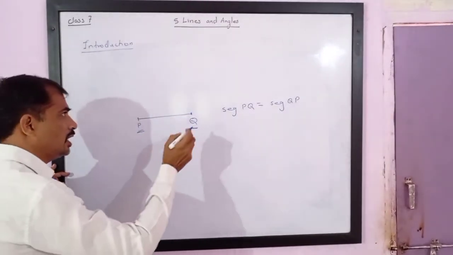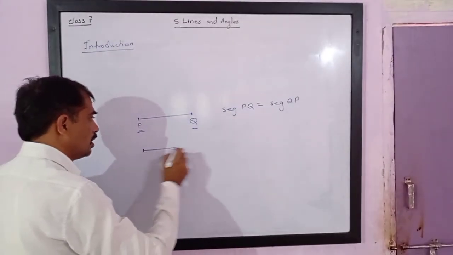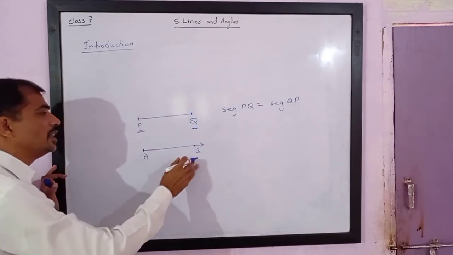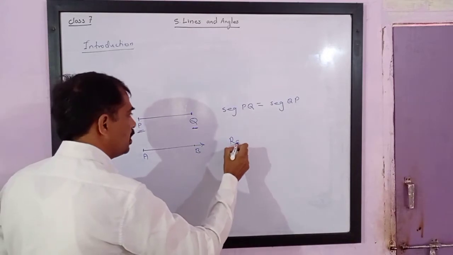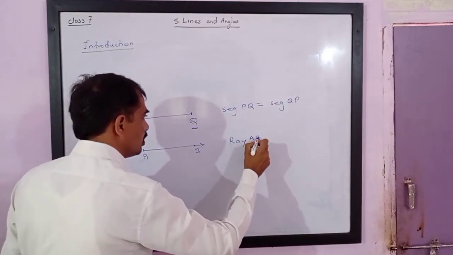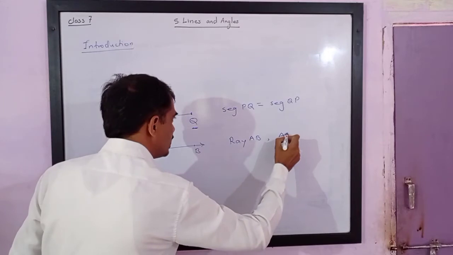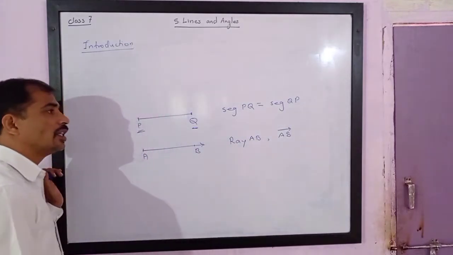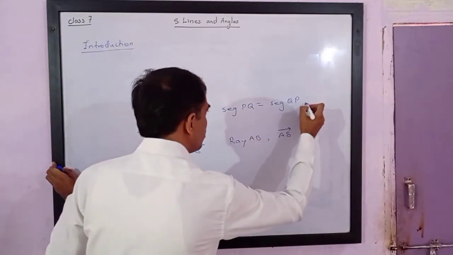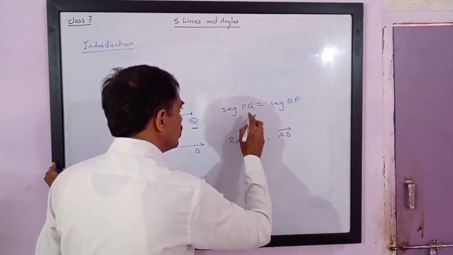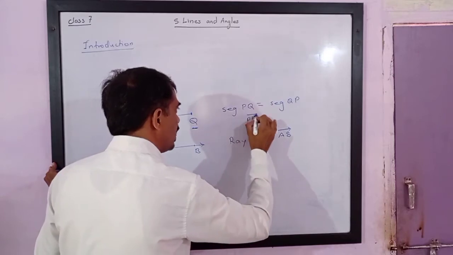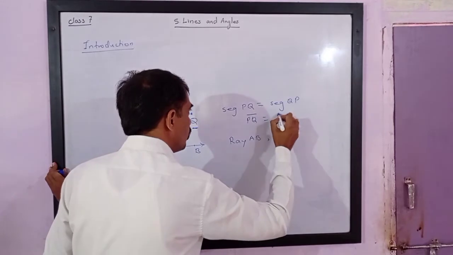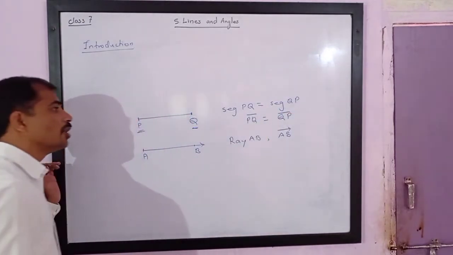Now we have also studied that a ray can be represented in this way. So this is ray AB, and it can be written in short as AB with a bar with the arrowhead at the top. Segment PQ is represented as PQ with end points, or segment QP with end points. Please note there is no arrowhead.